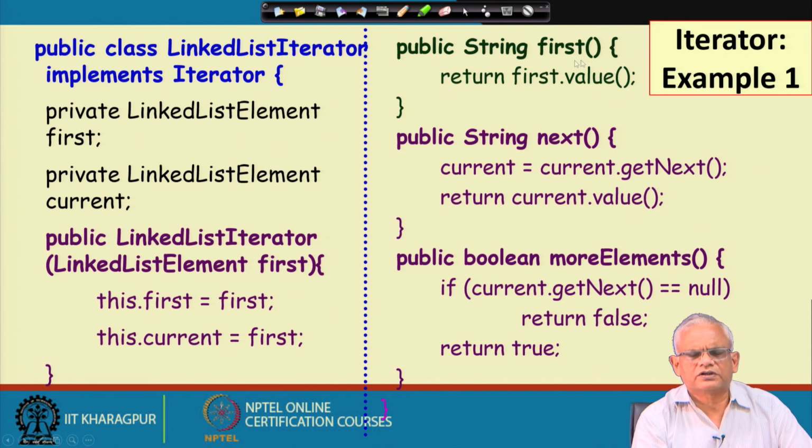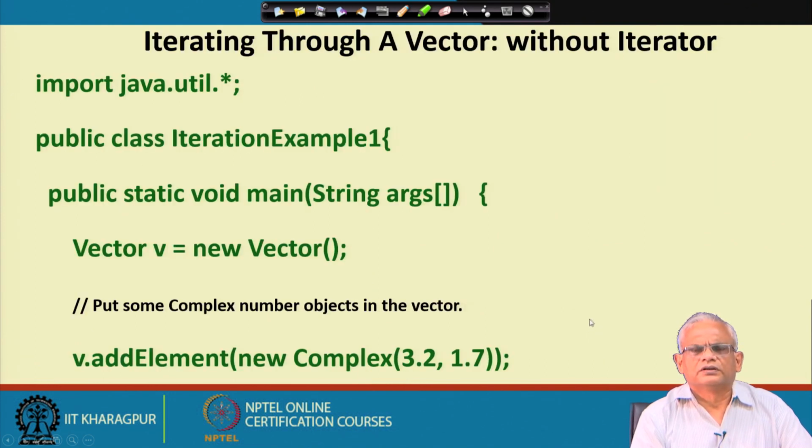And when first is called, it returns the value for the first element, next returns the value for the next element, and more elements just checks whether there are more elements, and depending on that it returns false or true.